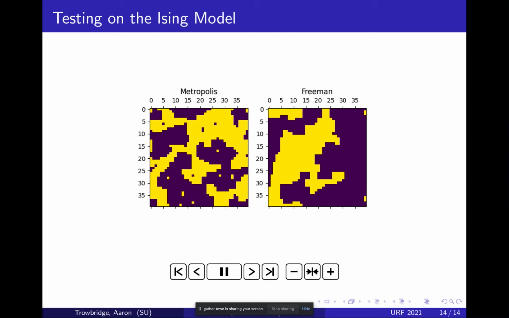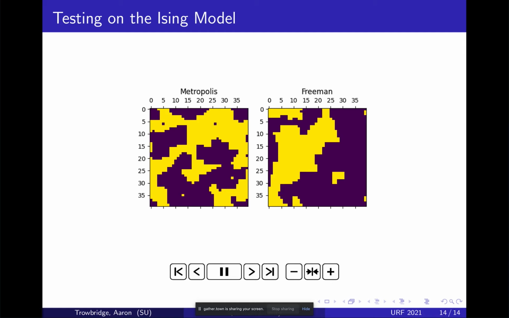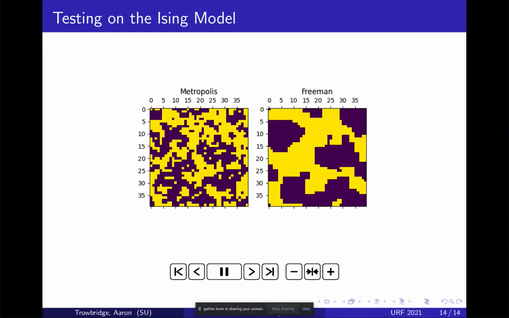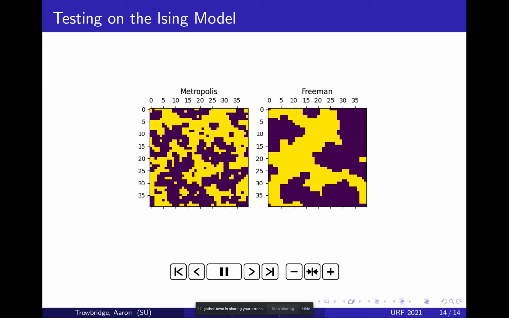So I have a question for Aaron, briefly. Aaron, what's the status of implementing this not on the Ising model, but for actual lattice quantum gravity? How is that progressing? So that is progressing.